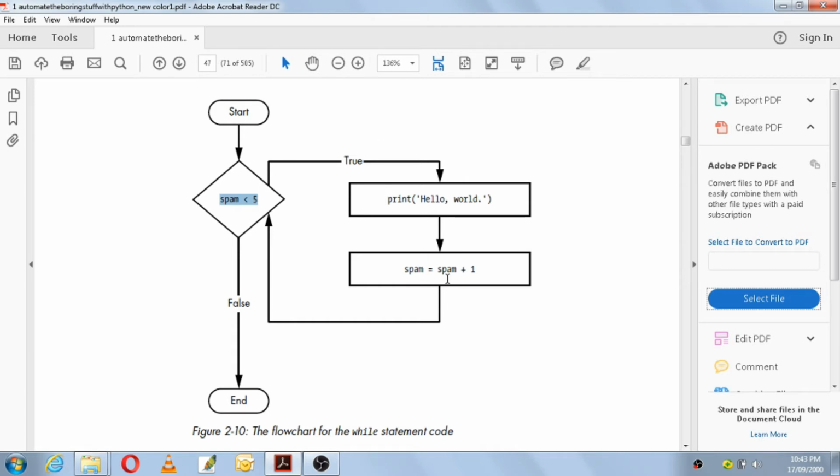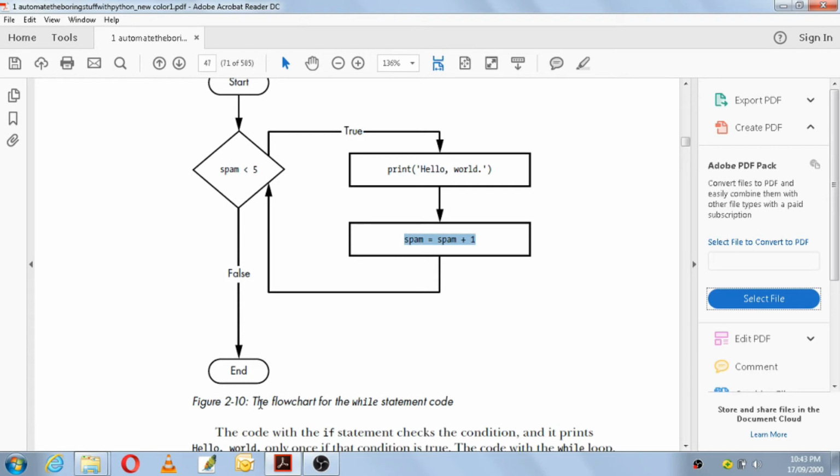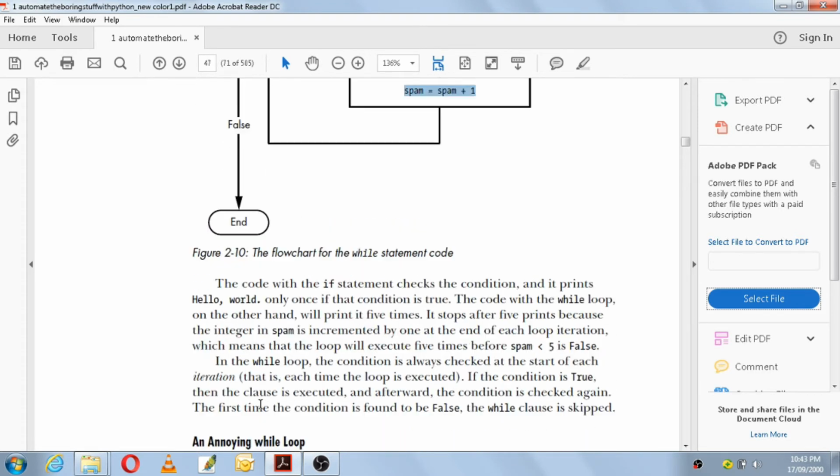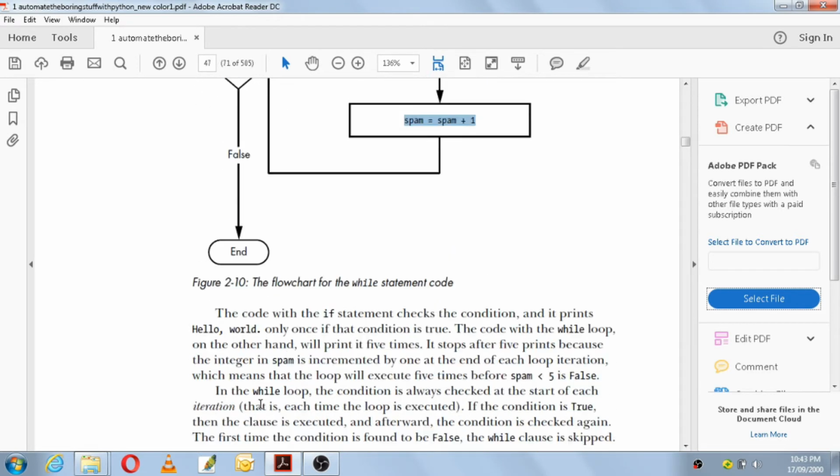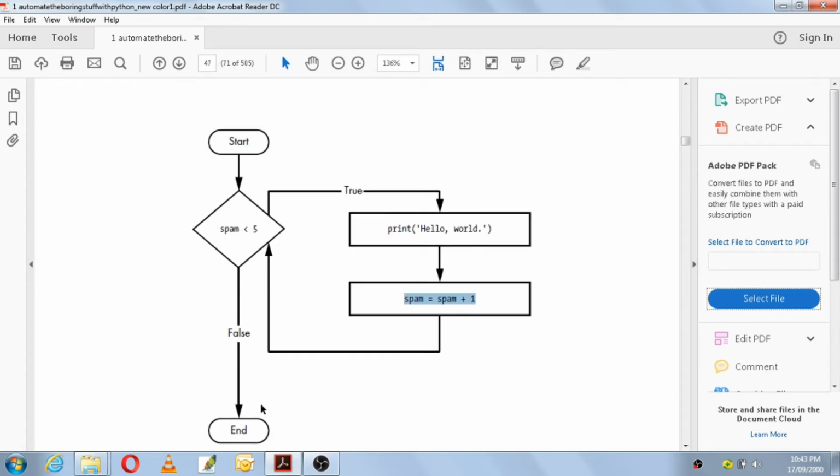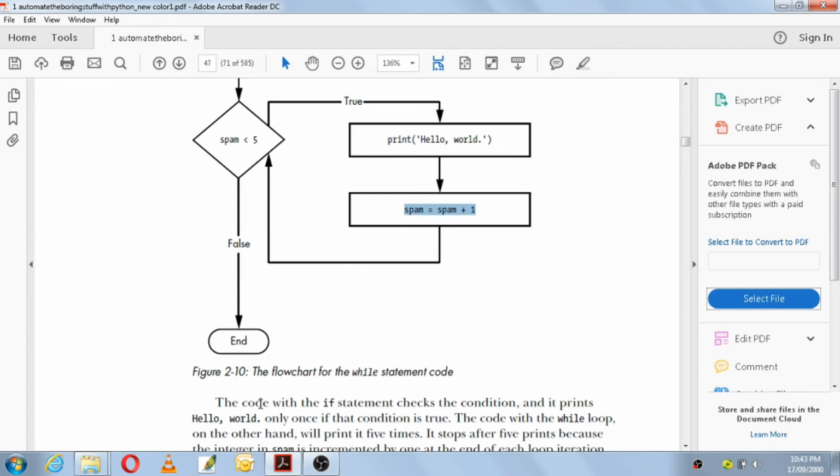What was the old value of spam? 1. 1 plus 1 is how much? 2. Spam's value will be how much? 2. Again we'll go back to check the condition. 2 is less than 5? True. So what will happen here? It will come to false once the value of spam is 5. So is 5 less than 5? False. Then it will come to end. So this is the flowchart for the while statement code. So this is how we work with the while statement and how it is different from the if statement.